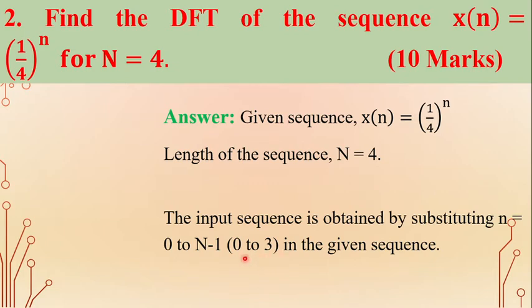Substitute small n equal to 0 to 3 in the given sequence to first find the input sequence values. The given input sequence is x of n equal to (1/4) to the power of n. Substitute small n equal to 0, 1, 2, and 3, and we get the input values of x of n.